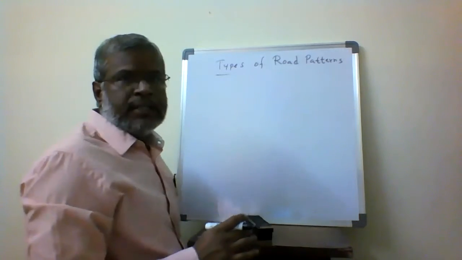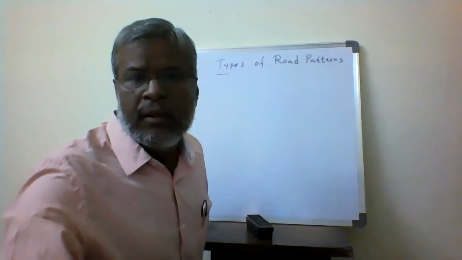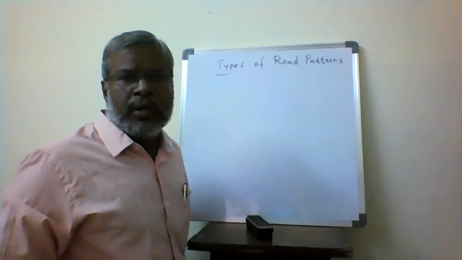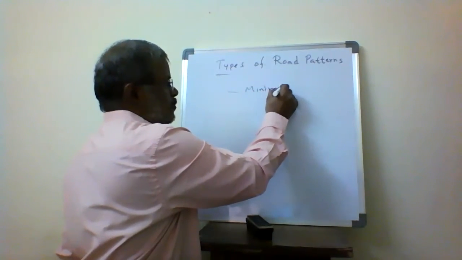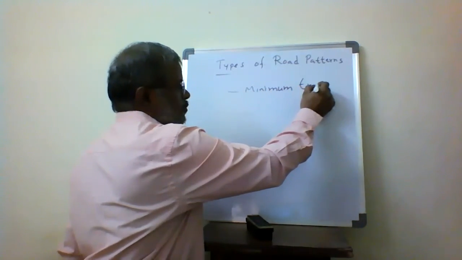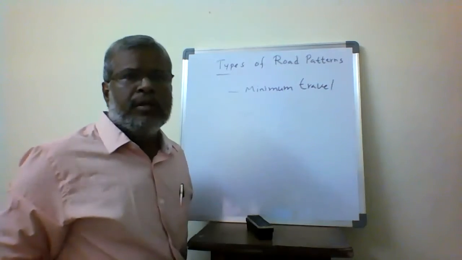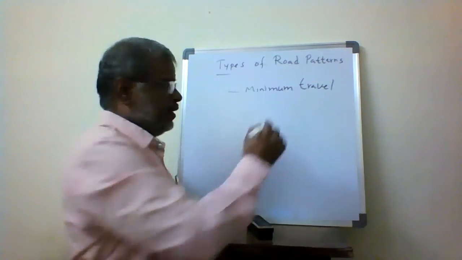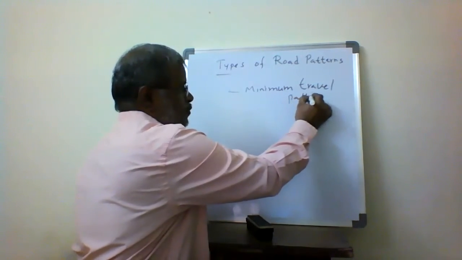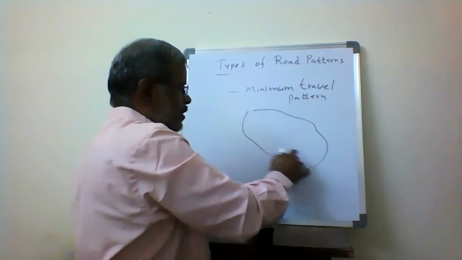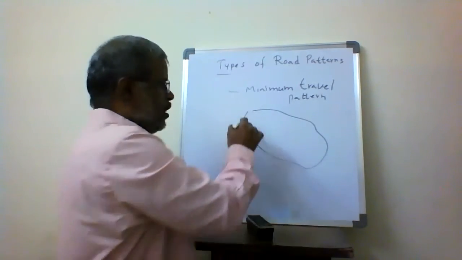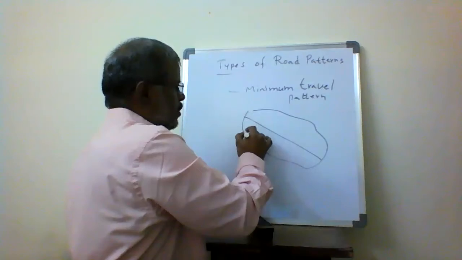Next one is going to be called the minimum travel pattern. So minimum travel pattern, this is my entire urban area.